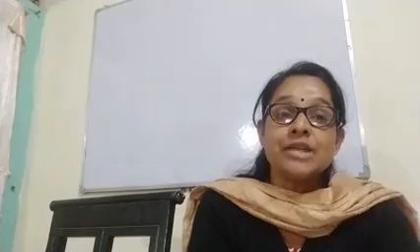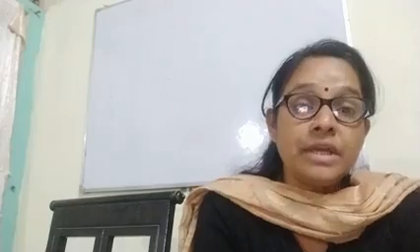Ain-e-Akbari is a series in which a total of five books are there. The first book deals with the imperial household, so if you want to know about the king and his household activities, read the first book. The second book deals with the servants of the emperor, the military and the civil services. The third book deals with the imperial administration.